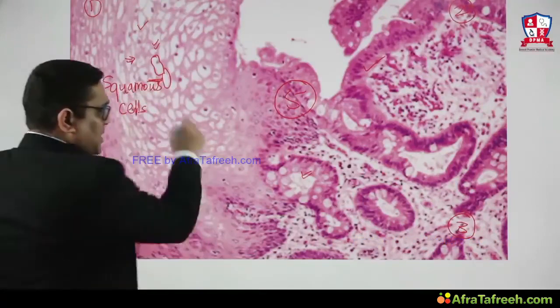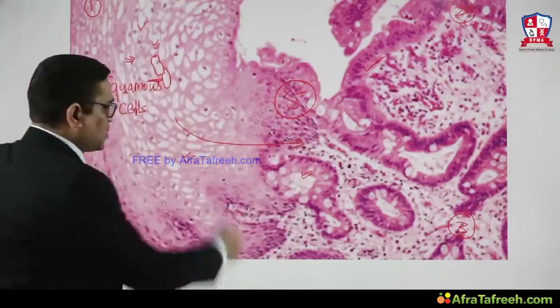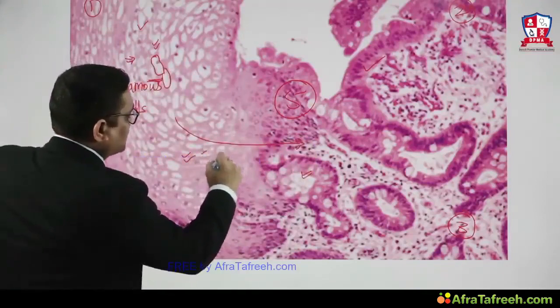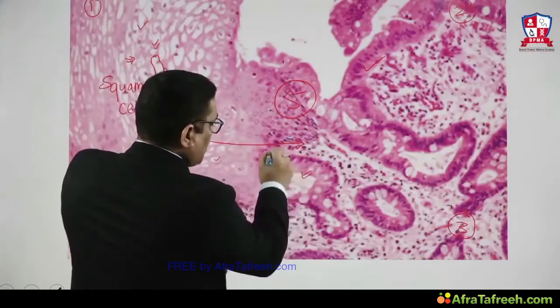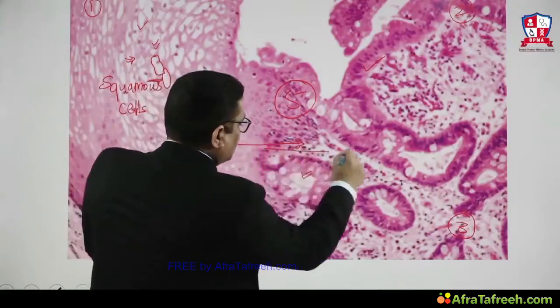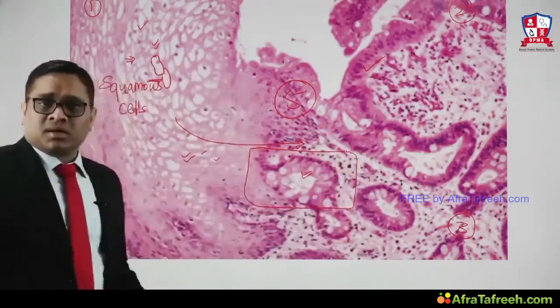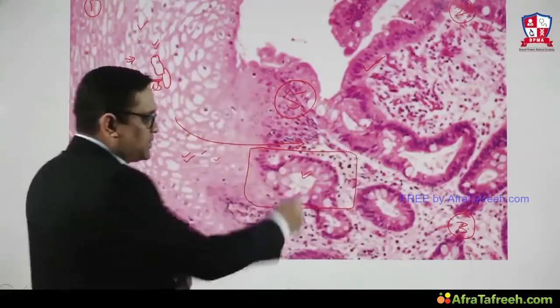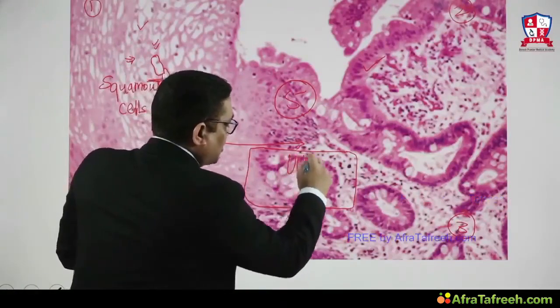But when you are coming down to the gastroesophageal junction here, right? You can see squamous cells are here also, squamous cells are here also. But when you are going to the junction, the lower part of the esophagus, you can notice in this area, which I had marked in a square, there are cells which are elongated, columnar, right? So these are columnar cells, right?